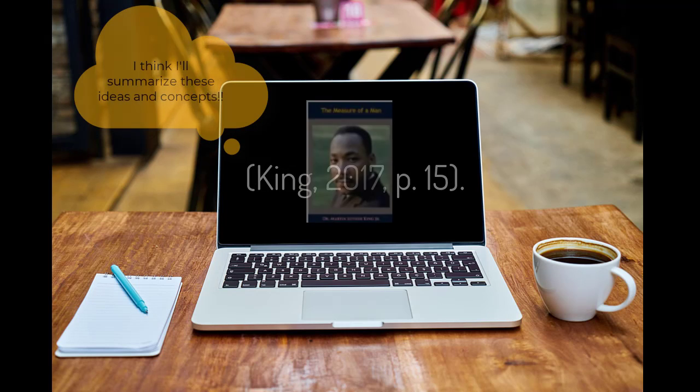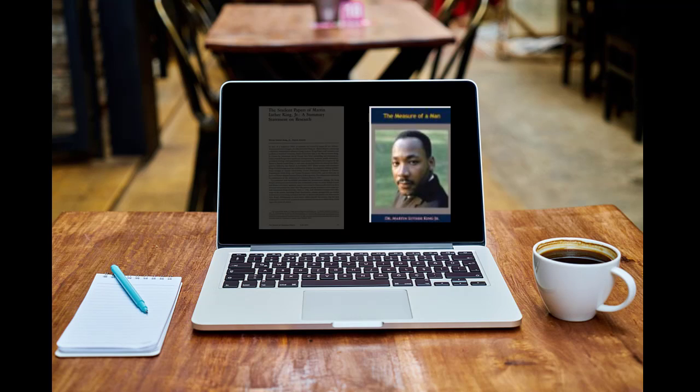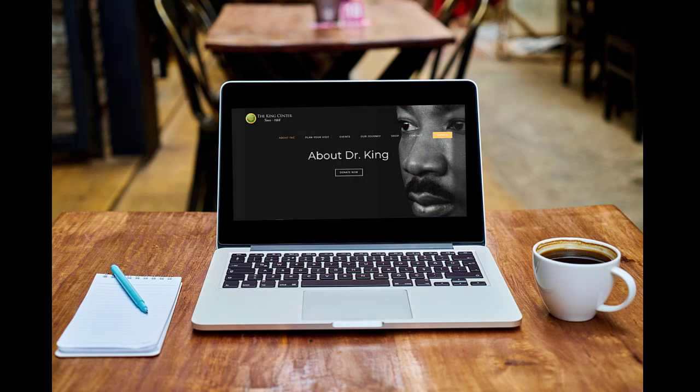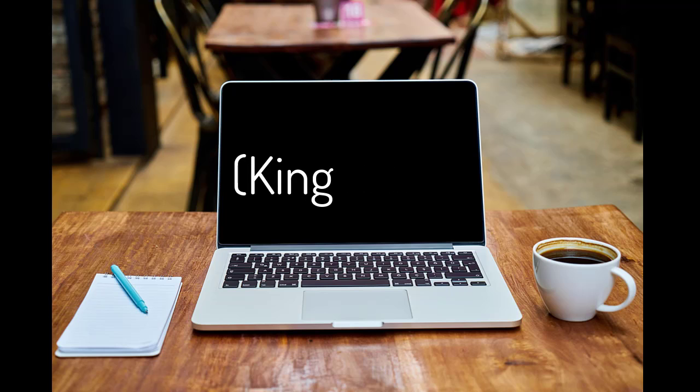If you are referring to an idea or concept from an entire source, such as a book, article, or website, you do not need to include a page number in your in-text citation. Just the author's last name, followed by a comma and the publication year.